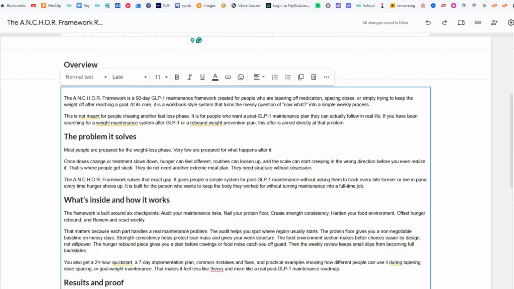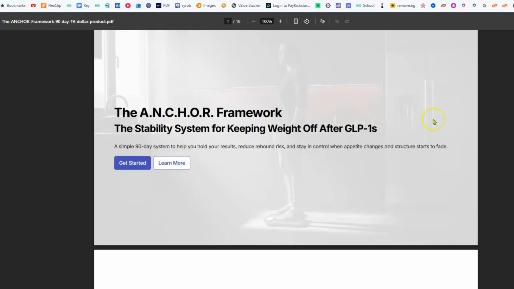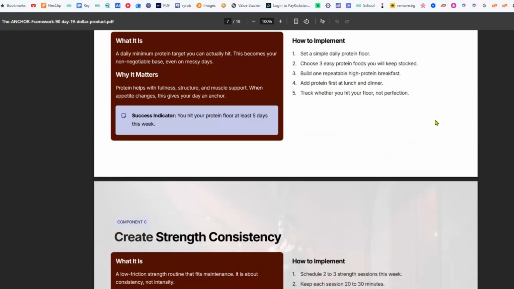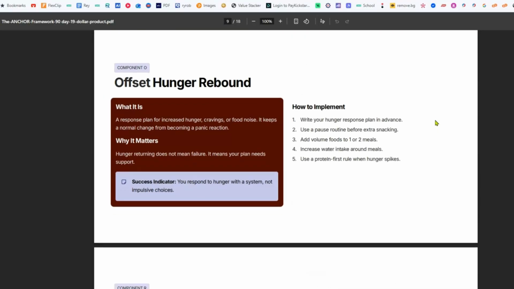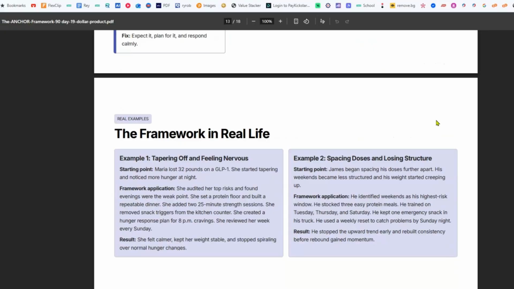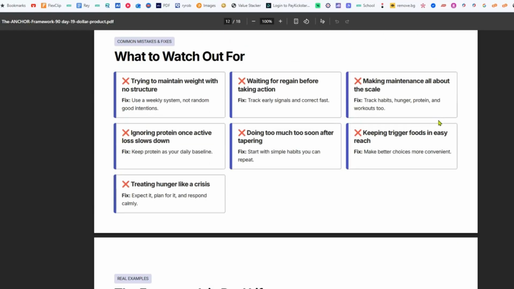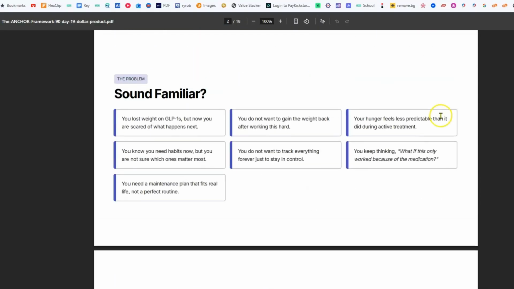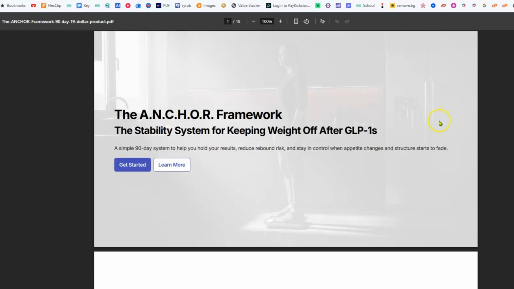So the product that we created was this product right here. Okay, so this is a complete 90-day system that's going to help these people keep the weight off after they want to wean off the GLP product and not take it for the rest of their life, because they don't know what the health risks are if they keep taking this thing their whole life. So this is the product we created. Now we want to give them a way to get to it once they pay for it.